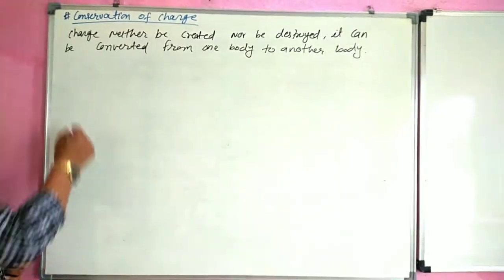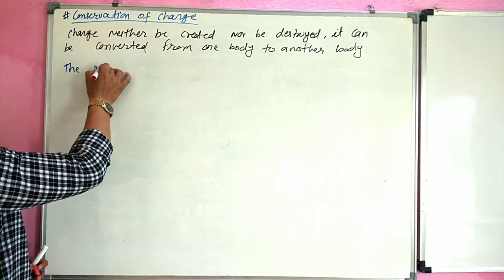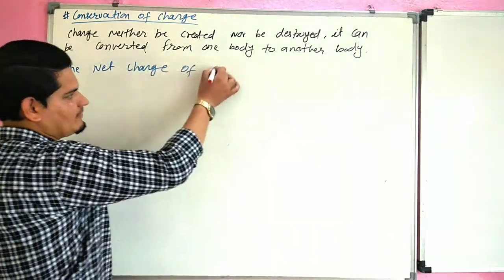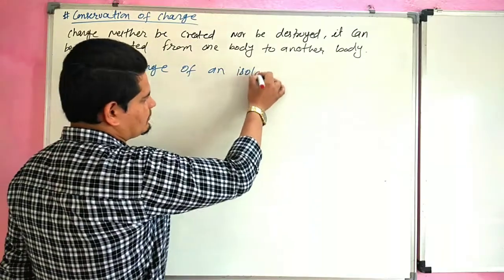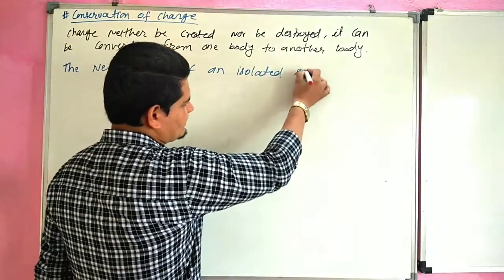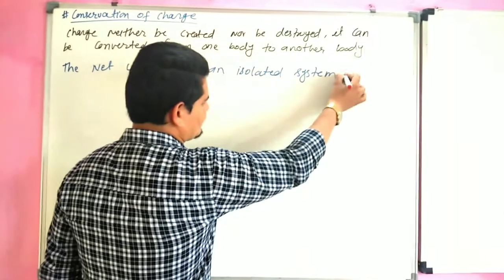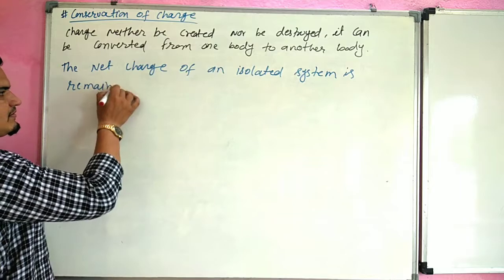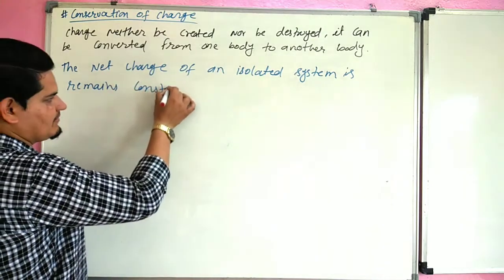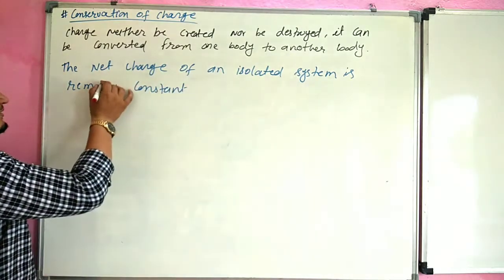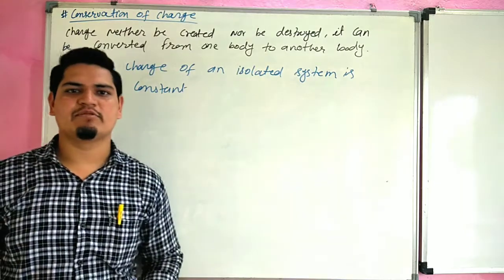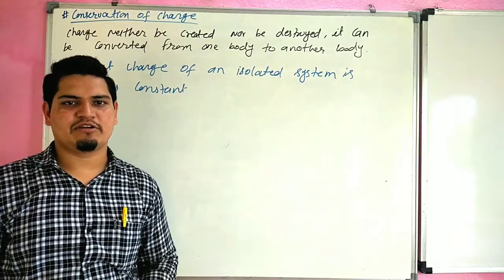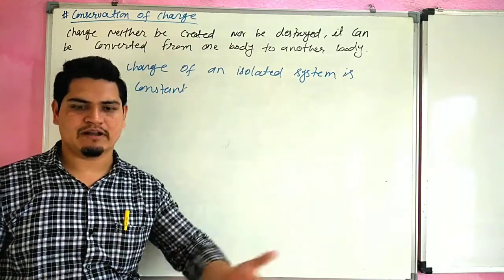It means the net charge of an isolated system remains constant. The net charge of an isolated body remains constant. Charge can neither be created nor be destroyed. It can be converted from one body to another body.